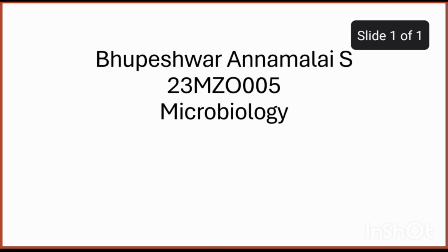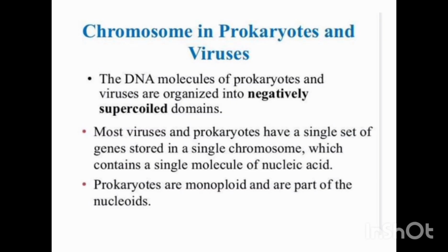So in this PPT we will be seeing about the prokaryotic chromosome. Chromosome in prokaryotes. The DNA molecules of prokaryotes are organized into negatively supercoiled domains. Most viruses and prokaryotes have a single set of genes stored in a single chromosome, which contains a single molecule of nucleic acid. Prokaryotes are monoploid and are part of the nucleoids.